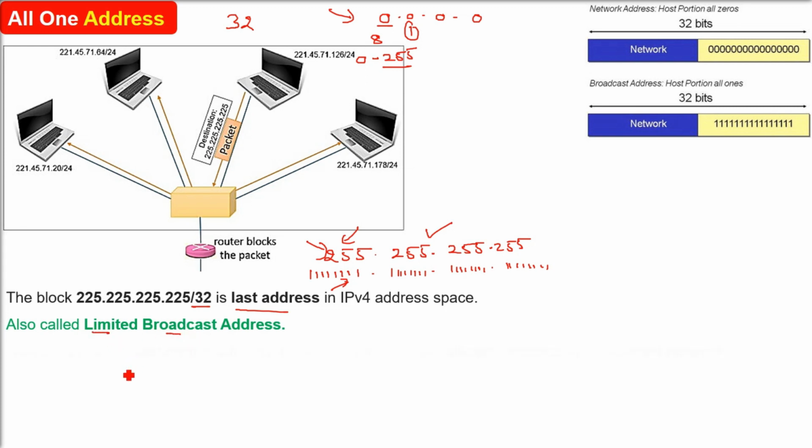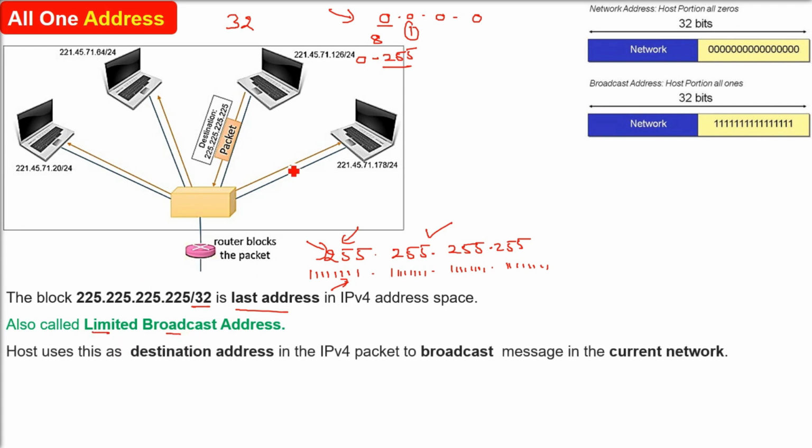Now, why is it a broadcast address? A computer or host uses 255.255.255.255, all 32 bits being ones, as the destination address in the IPv4 packet to broadcast a message in the current network. If this is the destination address, all ones, in any packet, that means this packet has to be broadcast to everyone in the current network.